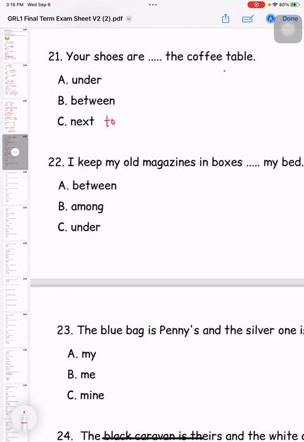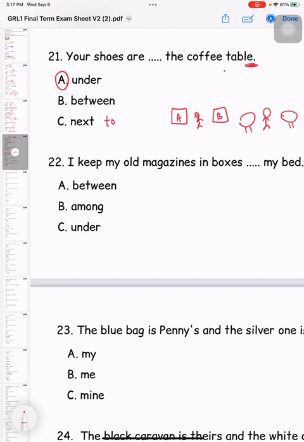And 21, between is when there are two things, for example, A and B, and you are right in the middle. This is called between, so it must be between two things. If this was only one coffee table, how do you know? Because there's no S at the back. But if there are two coffee tables, you can say your shoes are between the coffee tables. So the only answer is A.